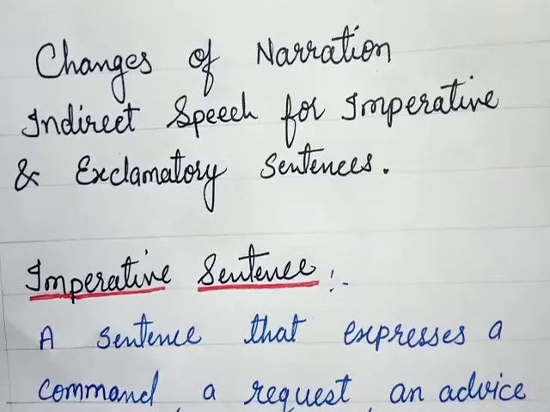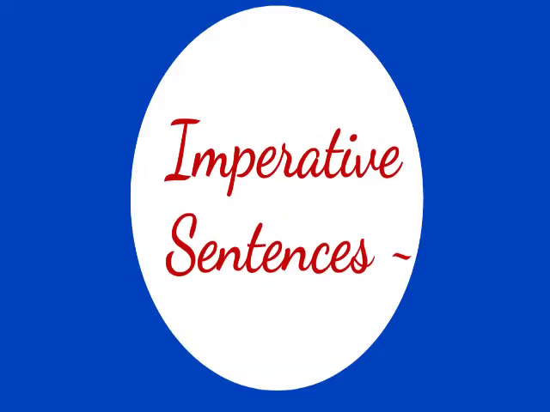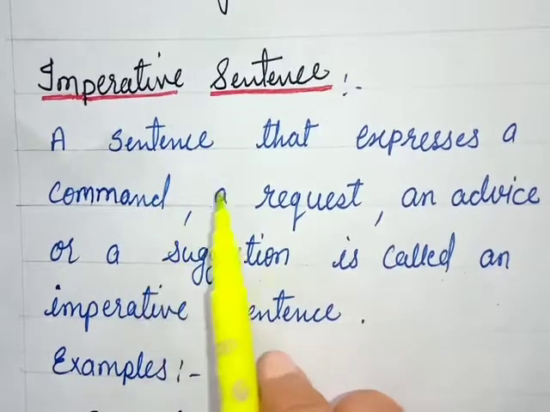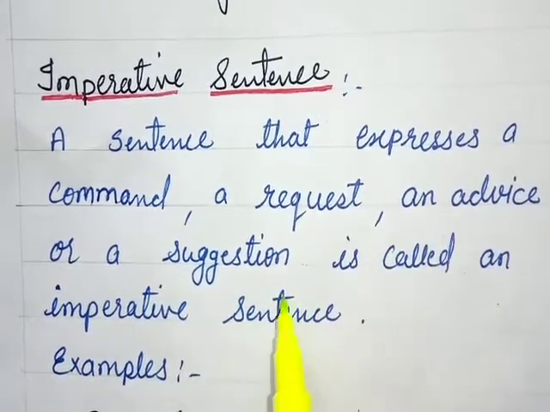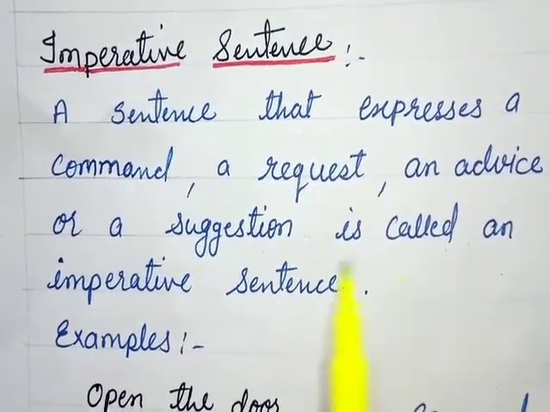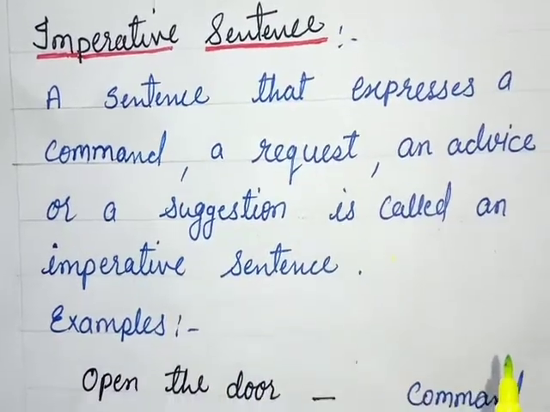So we already know how many types of sentences there are: assertive sentence, imperative sentence, exclamatory sentence, interrogative sentence. So let's learn how to change narration according to sentences. First of all, we will start with the imperative sentence. What are imperative sentences? Imperative sentences express a command or request or advice or a suggestion. These kinds of sentences are all called imperative sentences.